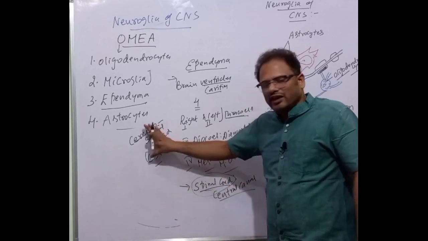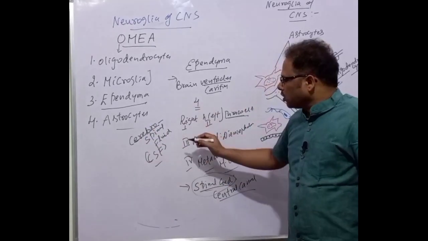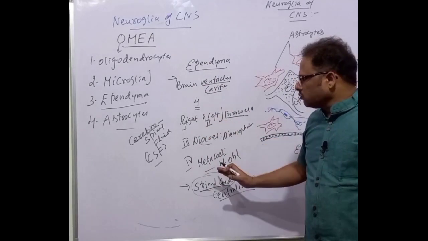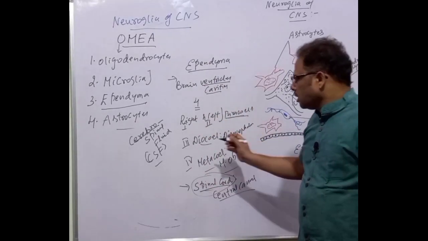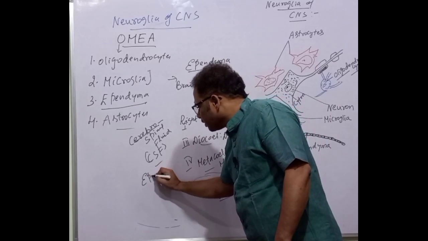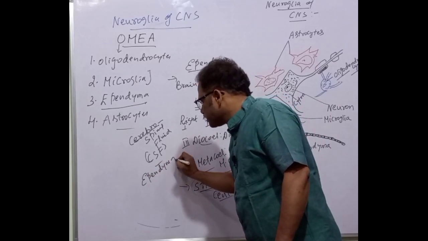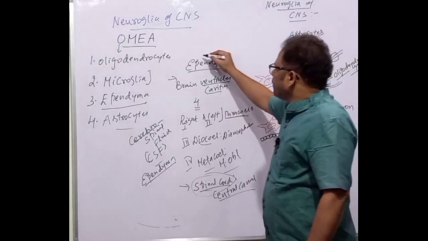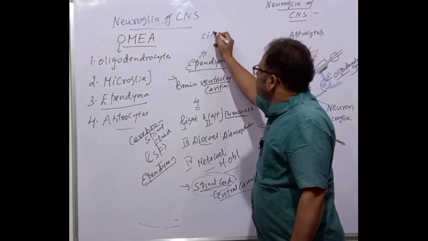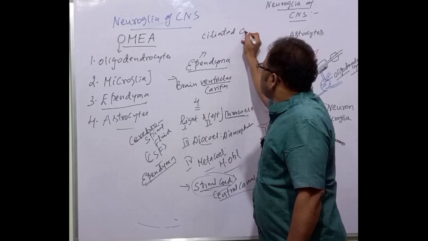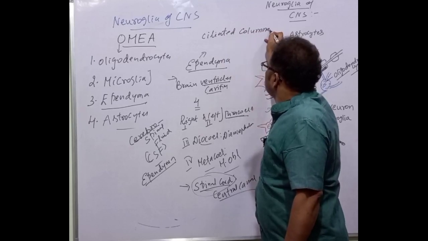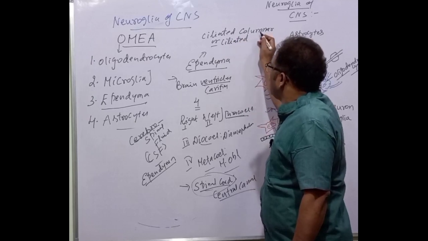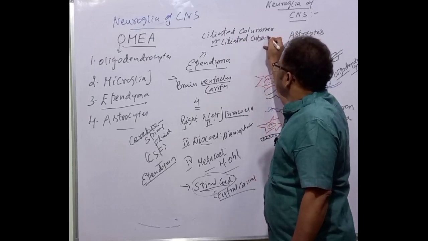Now, which one is driving this common fluid throughout the brain ventricles and throughout the spinal cord? That is called ependyma, also called ependymal epithelium. Ependyma is nothing but ciliated columnar or ciliated cuboidal epithelium.